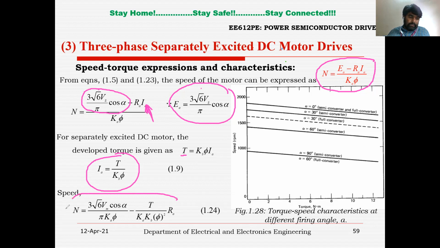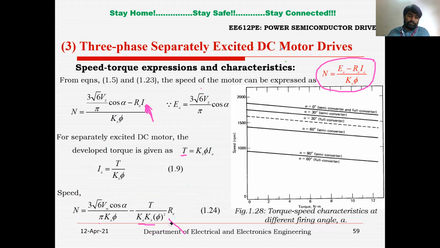So the speed in terms of torque will be speed equal to 3 root 6 divided by pi ka phi into Vm cos alpha minus torque divided by ka kb phi square into Ra. So for a designed machine, Ra is constant. Since it is a separately excited DC motor, phi is also constant. Ka, kb are the constant parameters, right? Vm is also constant, pi is also constant, 3 root 6 also constant. So you can vary the speed of the separately excited DC motor just by varying the firing angle alpha, right? So at different values of firing angle alpha, you will get different speed, right?